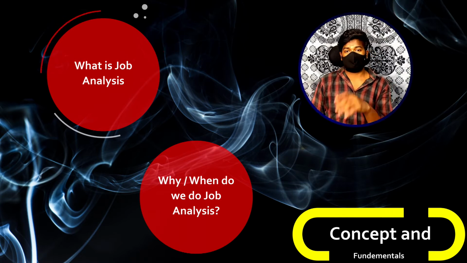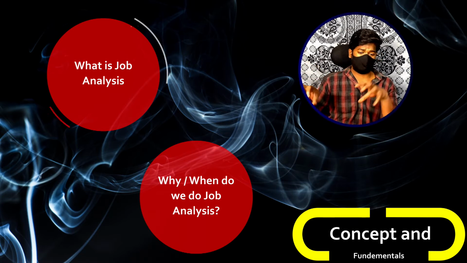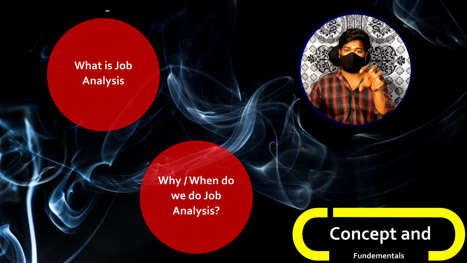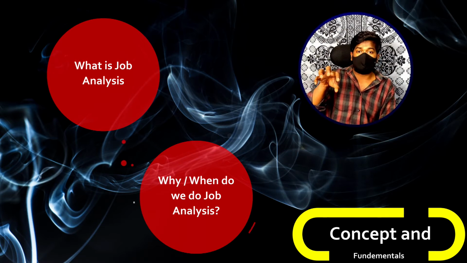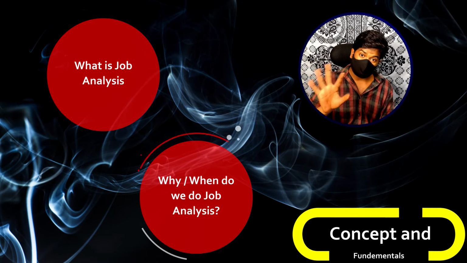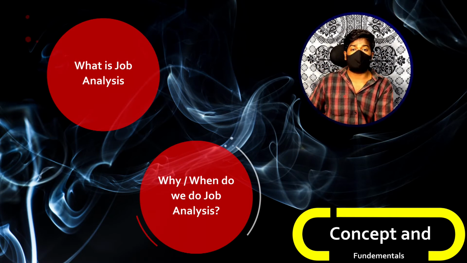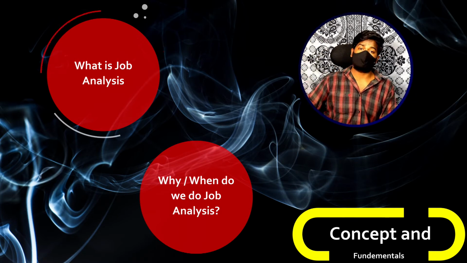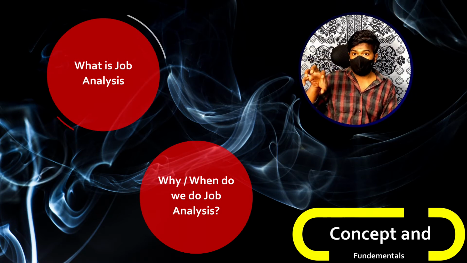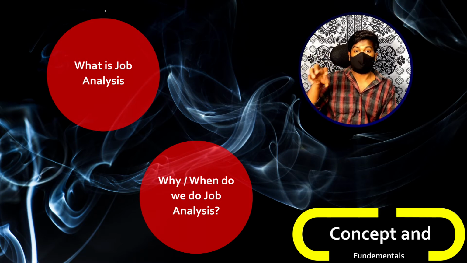Let me give you a simple example. For example, there is this HR assistant manager and this manager. This manager's salary is, for example, 50,000. This assistant manager's salary is, for example, 45,000. Okay, let's take this scenario. Now, if you randomly go into the organization and tell them that okay, the assistant manager is performing well, increase his salary by 10,000, his salary will be 10,000 more than 45, that is 55.